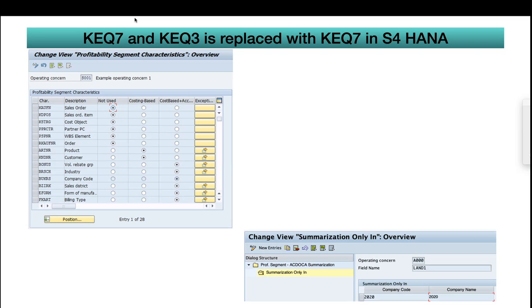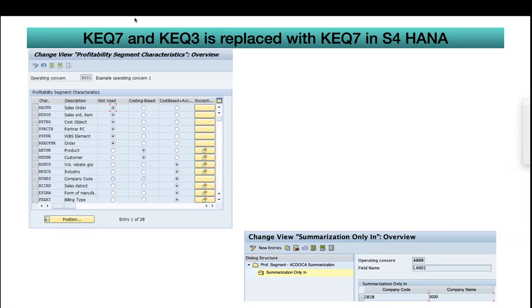When you do summarization, there will be summarization levels normally suggested by the system based on the usage of the reports. For example, person A is executing the KE30 COPA report by entering some selection parameters. Person B is also executing with different selection parameters.